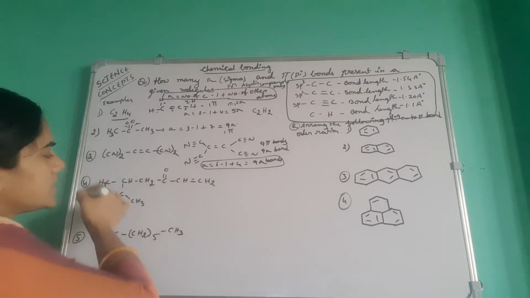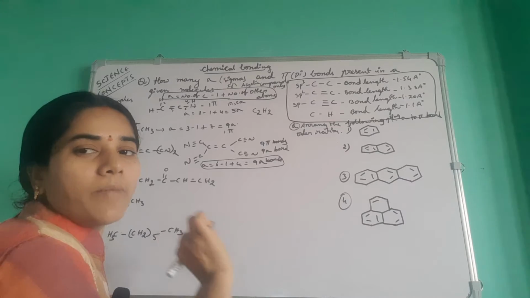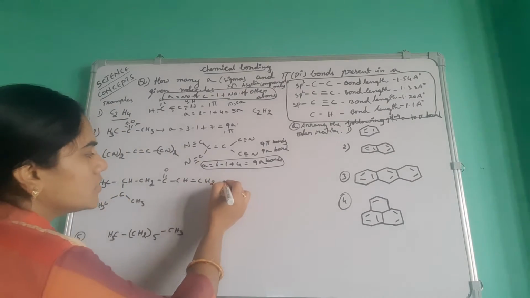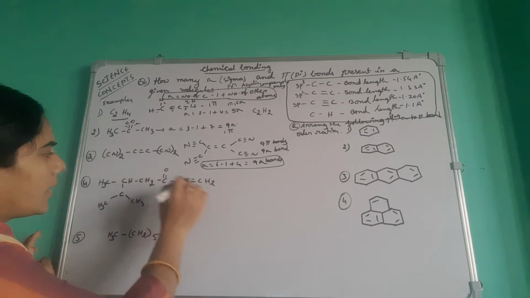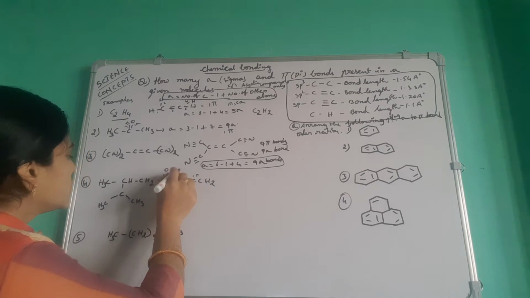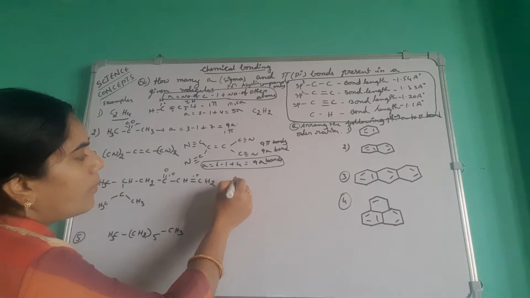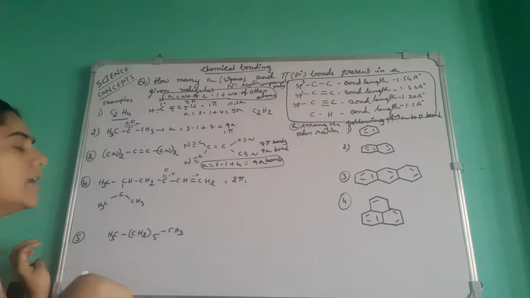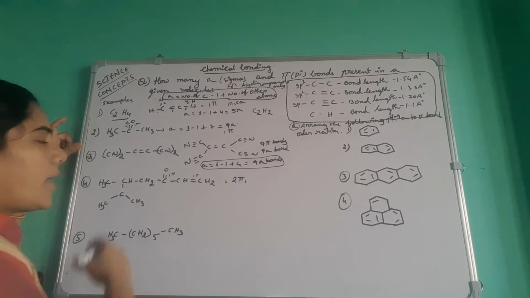Okay, first see this formula. How many sigma and how many pi bonds are there? First you should calculate the pi bonds. Here 1 pi bond and here 1 pi bond. Total 2 pi bonds. Next calculate the sigma bonds by applying the formula.